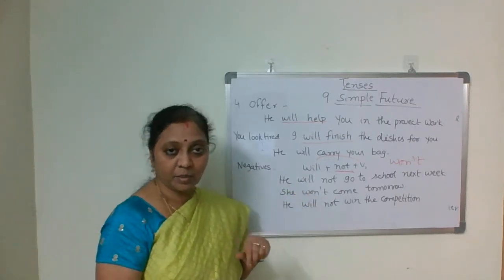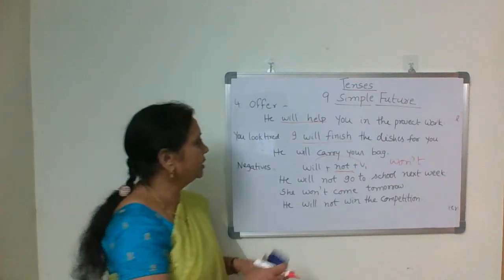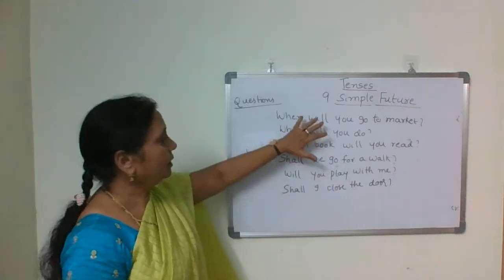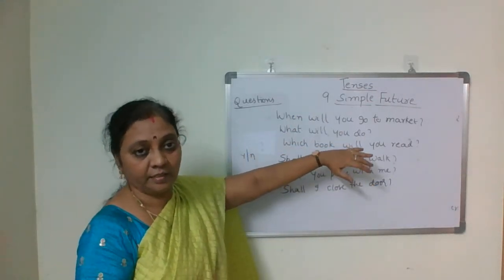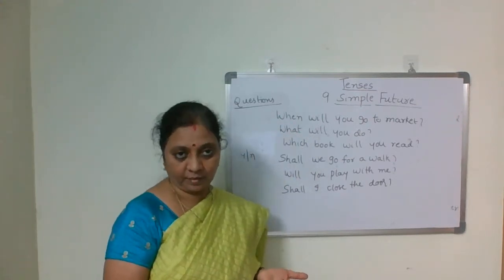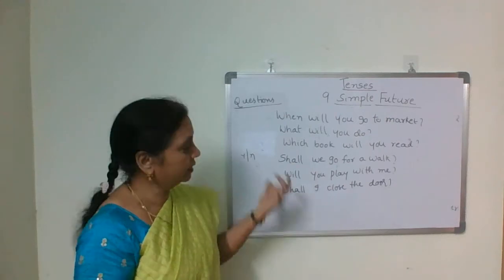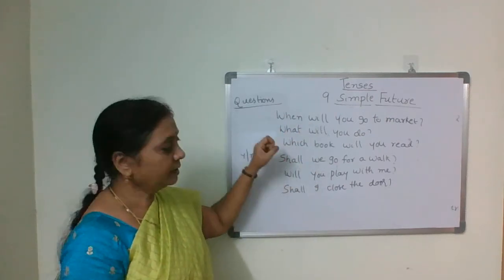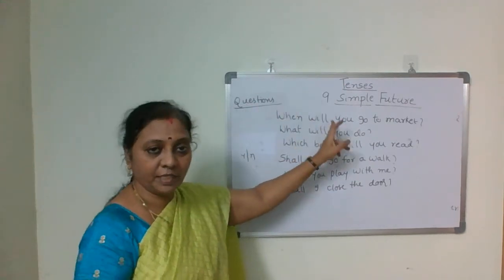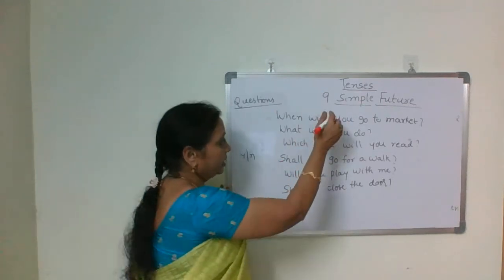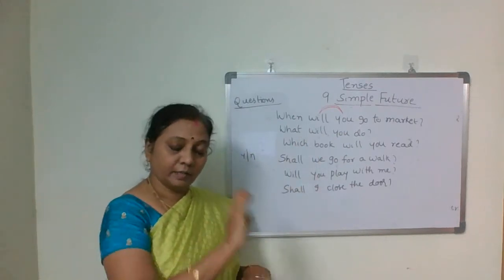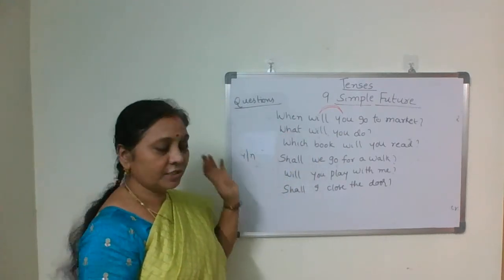And last part, the next one, coming to questions. Now let us see questions. Last part, let us see the interrogative sentences or questions. First WH questions. When will you go to market? When will you go to market? See here, every time the same. You have to remember first WH question word, then auxiliary verb, then subject, and then main verb. Always there is an inversion of subject and verb. That is common. It is in any question form, it is there.